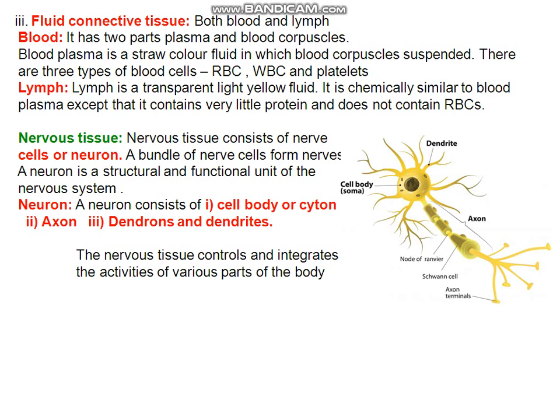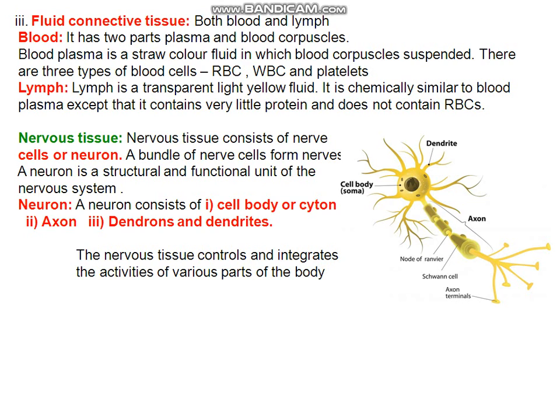Schwann cell is shown here. The main function of Schwann cell is to form myelin sheath. And at the axon ending or axon terminals, knob-like structures are found. So this is all about the structure of neuron.